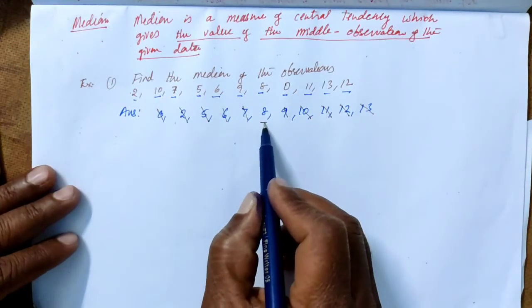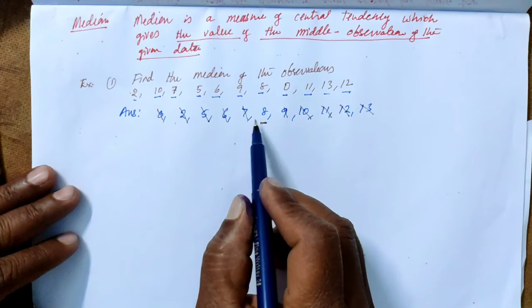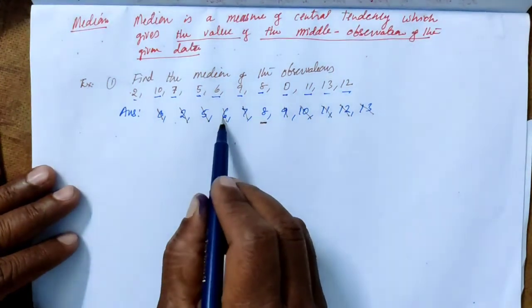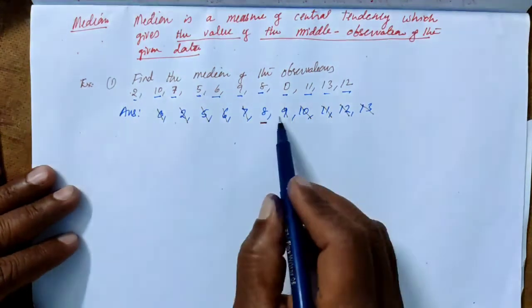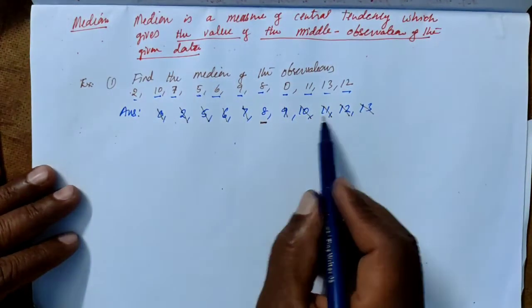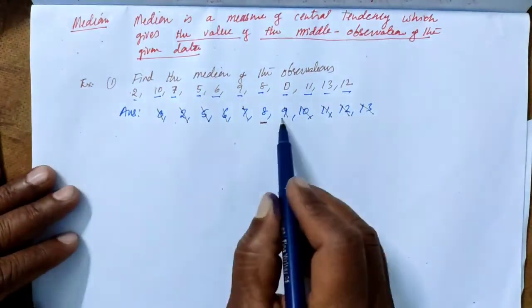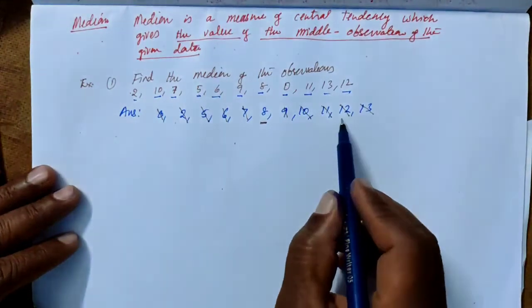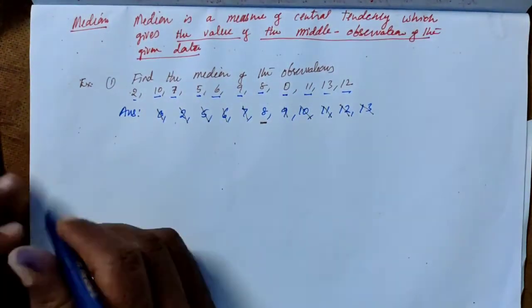So this is the observation which is in the middle. Here there are 5 observations on one side and 5 observations on the other side, which are removed, and 8 is the only one left.